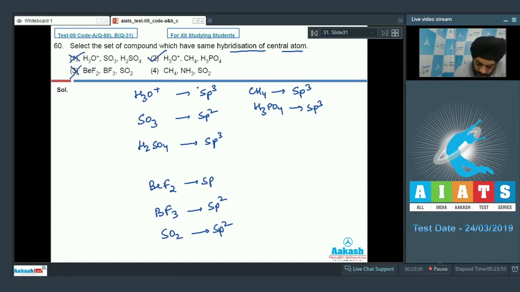If you look at the fourth option now, we have CH4, which was already sp3. Ammonia is again sp3, but SO2 is sp2 as we had seen before. Students, for this question we have to select the second option as the correct answer.